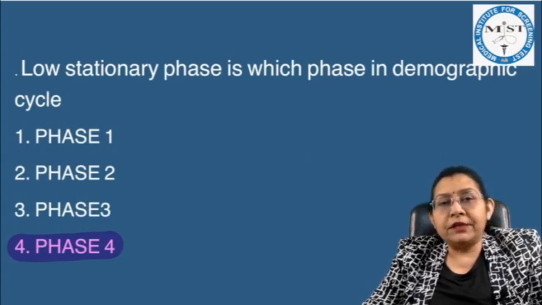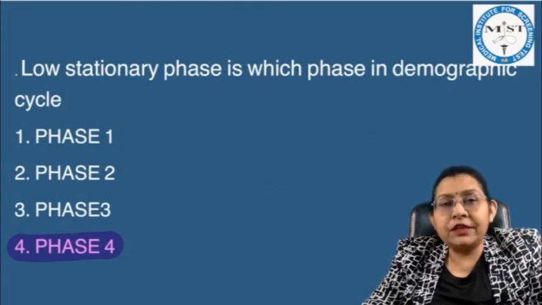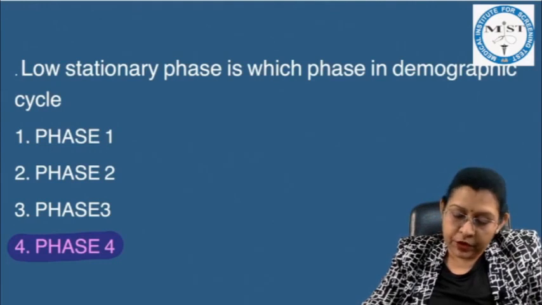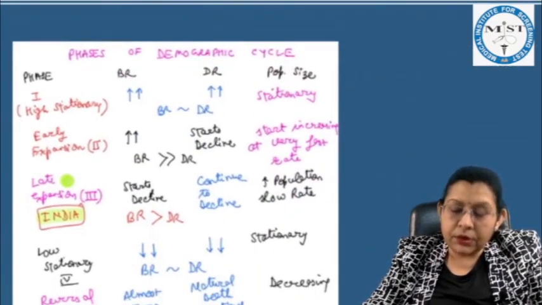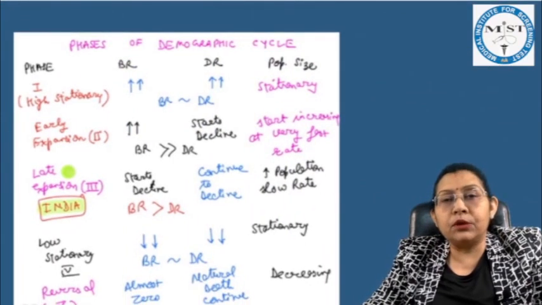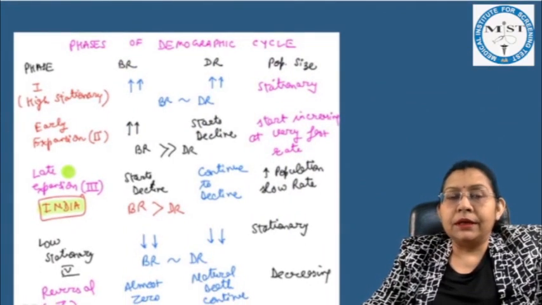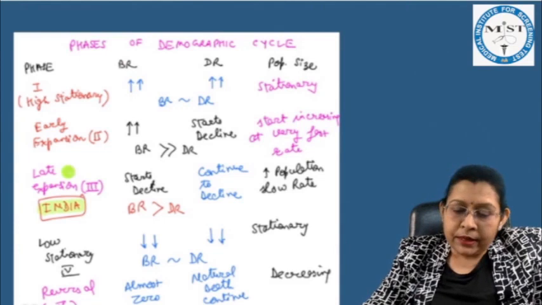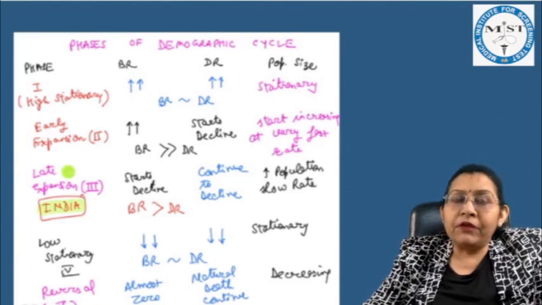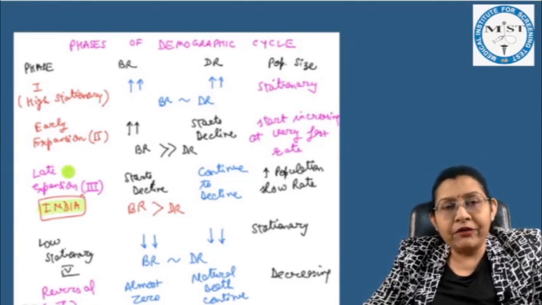Low stationary phase is which phase in the demographic cycle? We know the different phases of the demographic cycle, and this is also the screenshot from the notes what we had discussed in our classes, that the demographic cycle is in 5 phases.